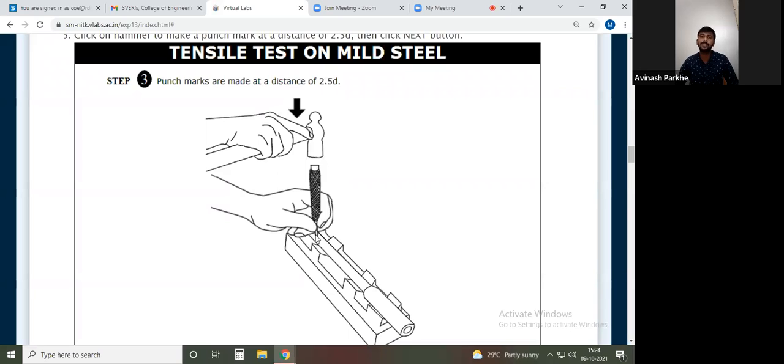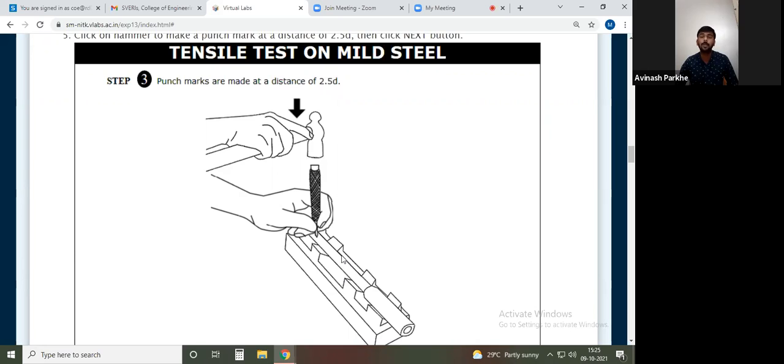What is the distance between punch number 1 and 2, 2 to 3, 3 to 4? Here they have written the formula: 2.5 into diameter. So 2.5 is the multiplying factor. If the diameter of your rod is 50 mm, then 2.5 into 50, whatever answer you get, represents the distance between the two punches.